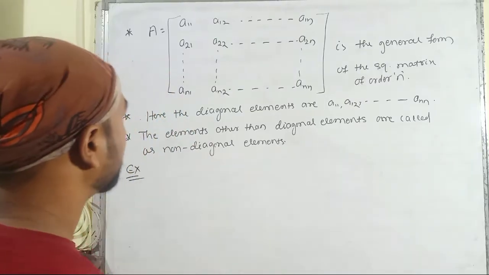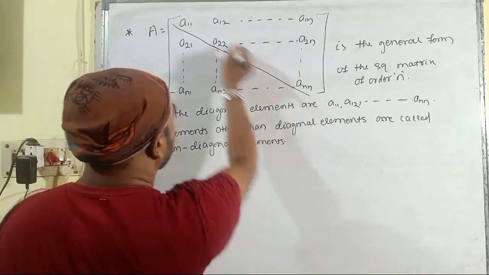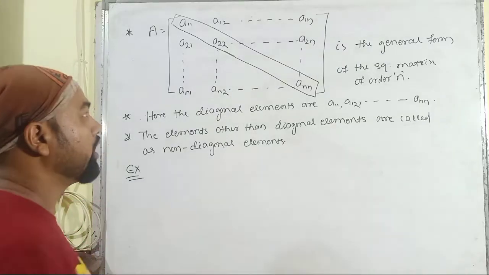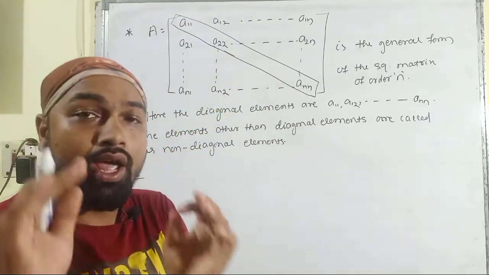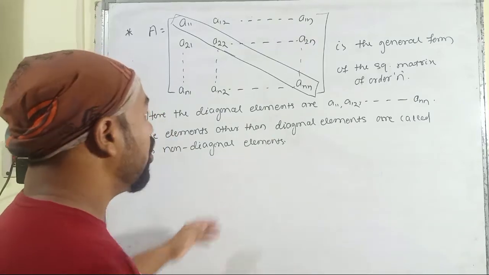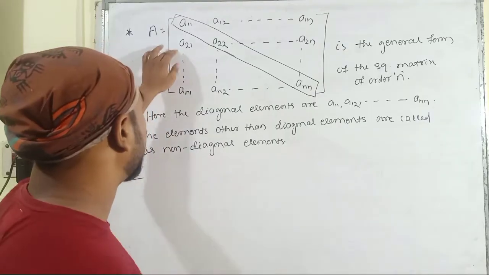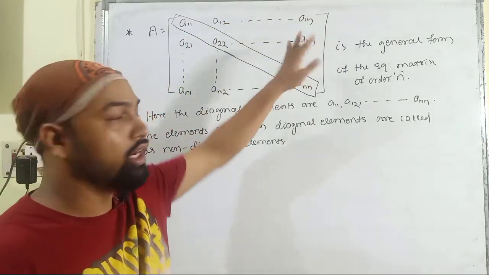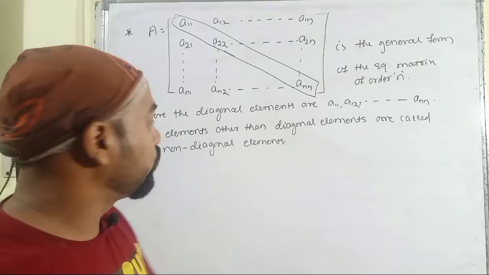The diagonal elements means these elements where i is equal to j. These are called the diagonal elements a11, a22, a33, dot dot dot up to ann. The elements other than the diagonal elements are called the non-diagonal elements. That means a21, an1, an2, a12, a31, a1n, a2n. These are called the non-diagonal elements present in the square matrix.